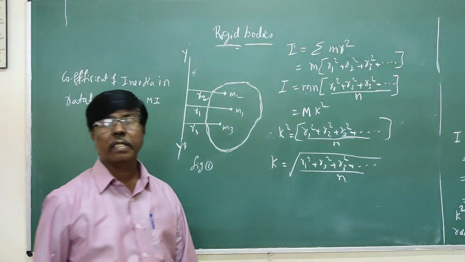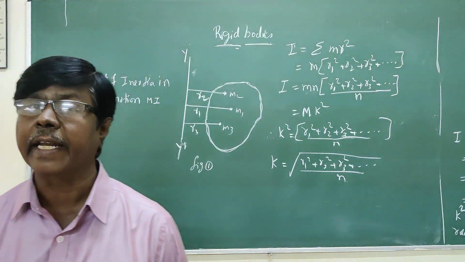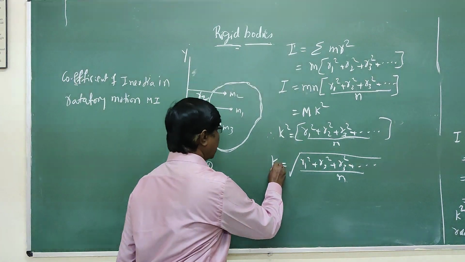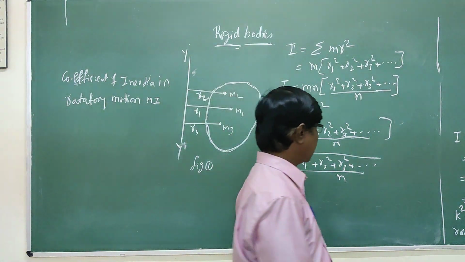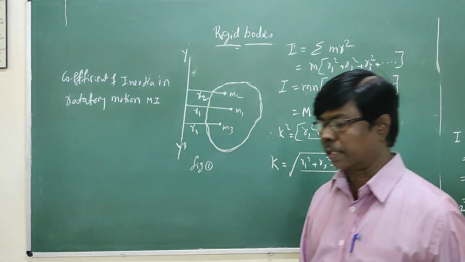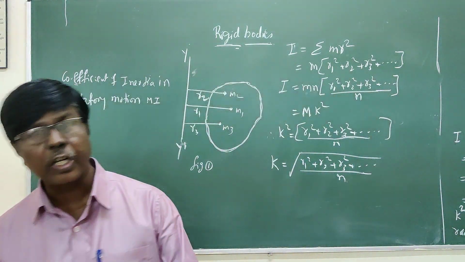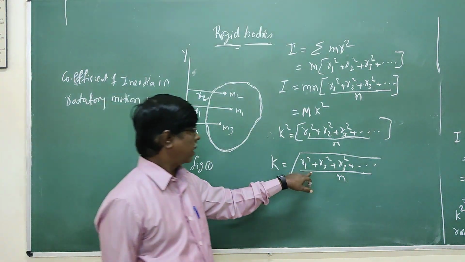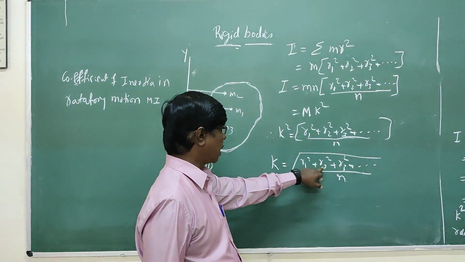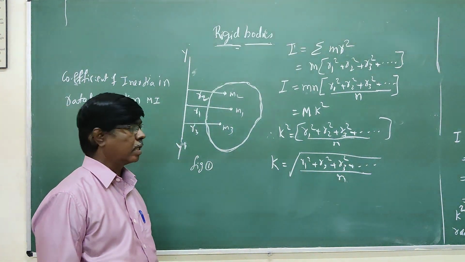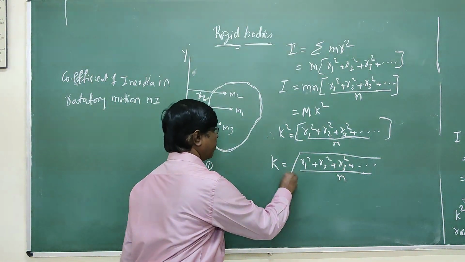This is called the radius of gyration, k, in terms of distance, that is centimeters or meters.